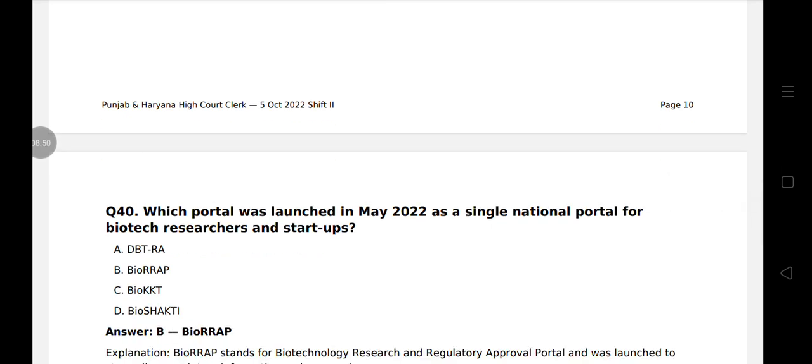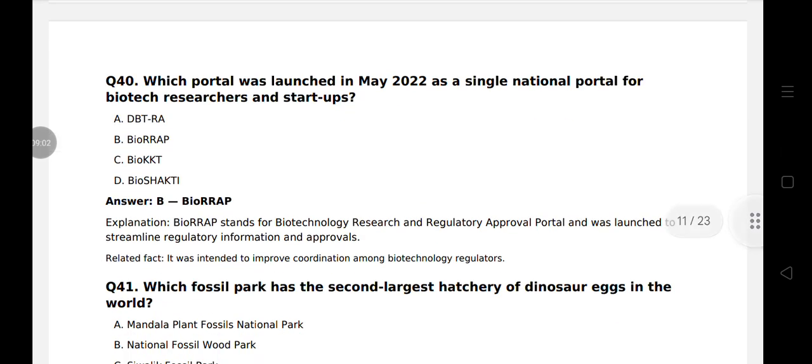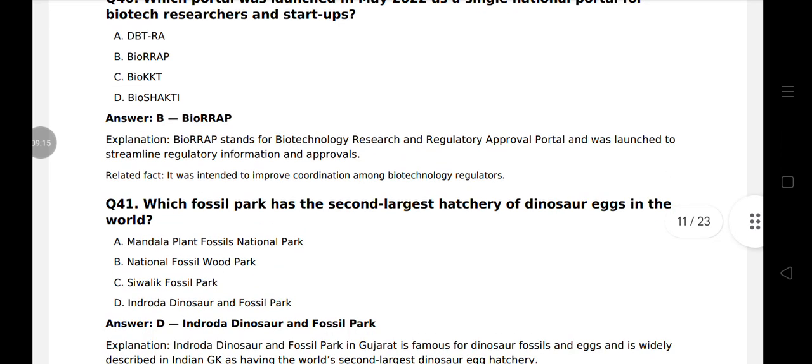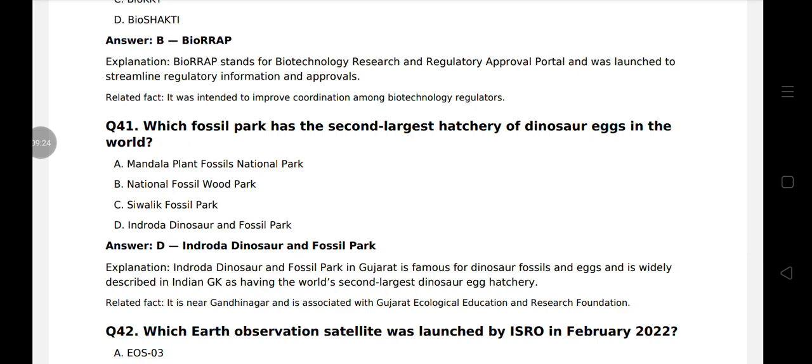Question 40. Which portal was launched in May 2022 as a single national portal for biotech researchers and startups? That is BioRRAP. BioRRAP stands for Biotechnology Research and Regulatory Approval Portal and was launched to streamline regulatory information and approvals. Question 41. Which fossil park has the second largest hatchery of dinosaur eggs in the world? Indora Dinosaur and Fossil Park in Gujarat.